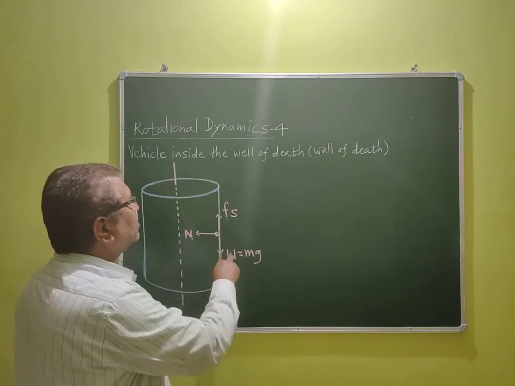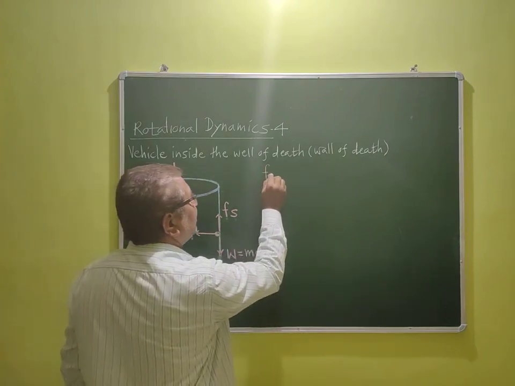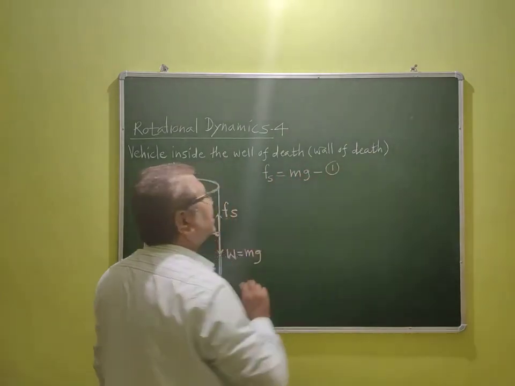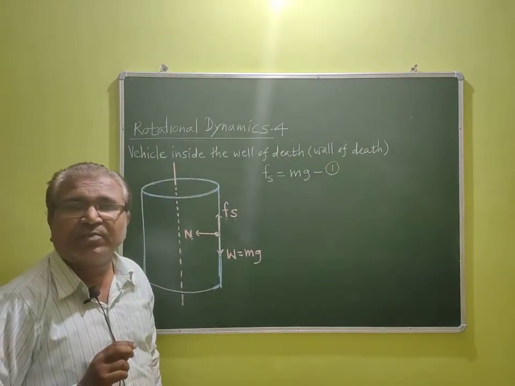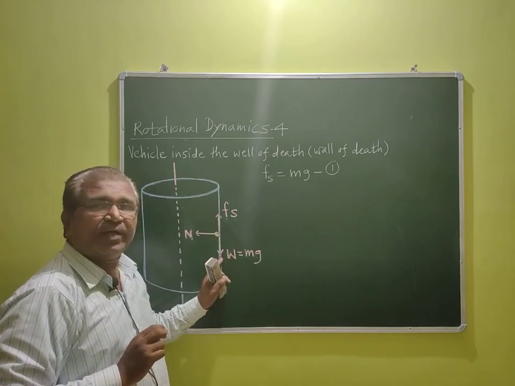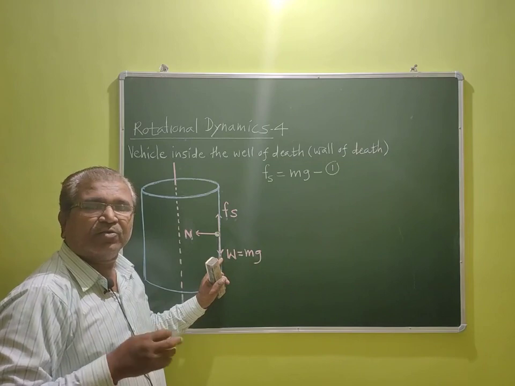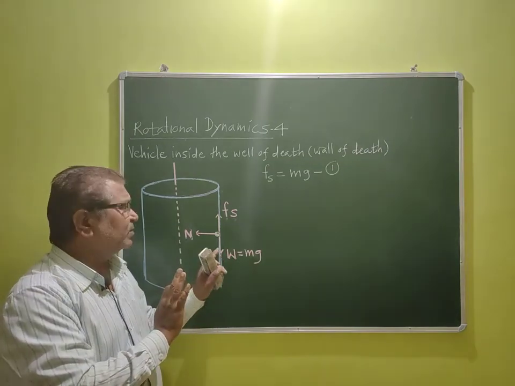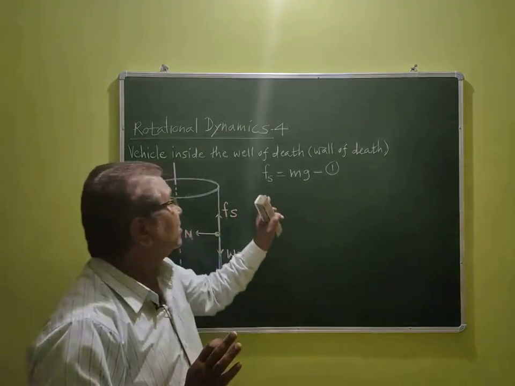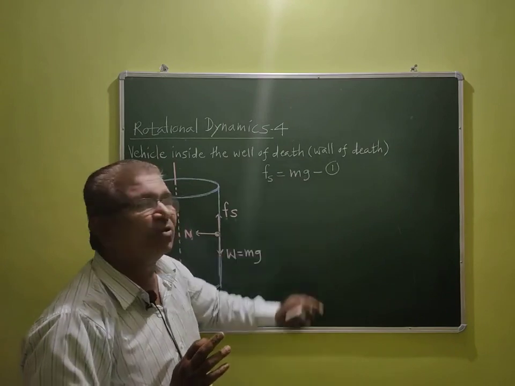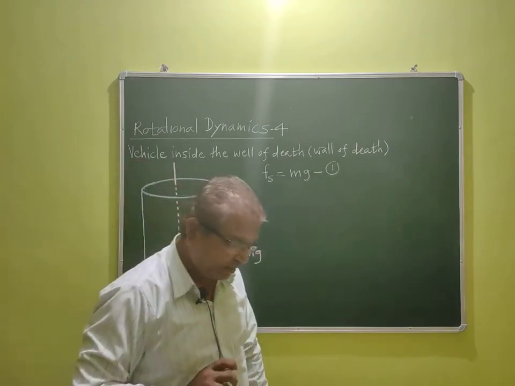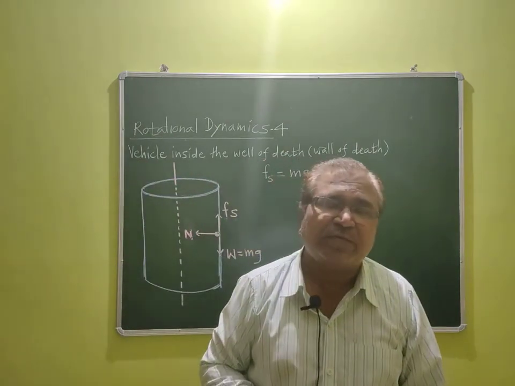So from this we can write Fs is equal to the weight of the car, that is mg. This is our equation. Fs is equal to mg because this force of static friction is exactly balanced with the weight of the vehicle, whether it is a car or a motorcycle. So these two forces are exactly balanced with each other, and that weight of the vehicle is nothing but mg, where m is the mass of the vehicle and g is the acceleration due to gravity, dear student.